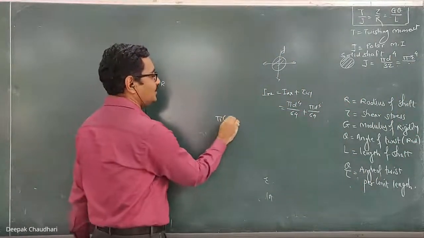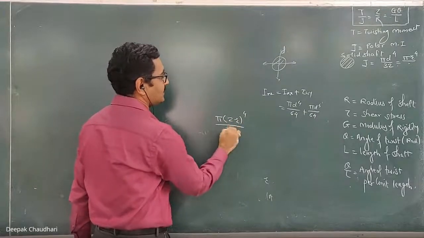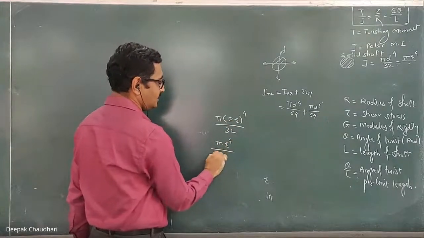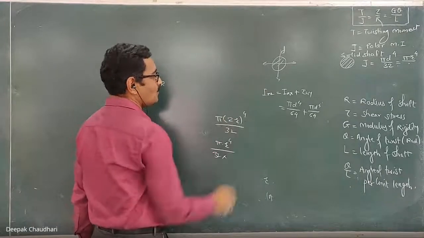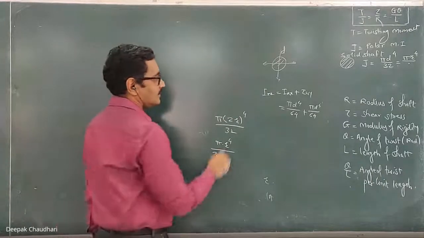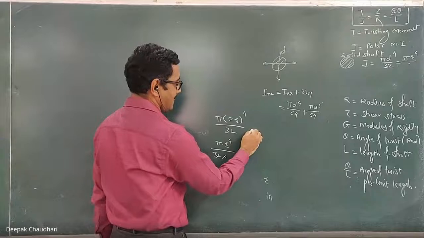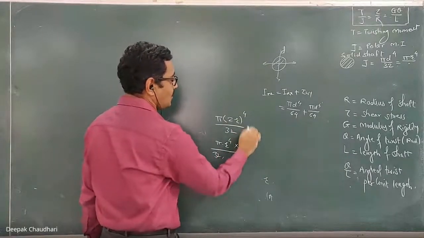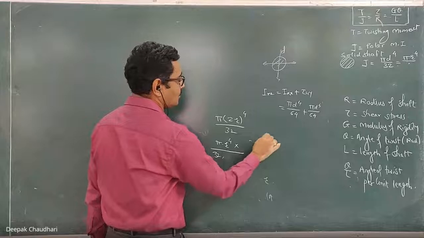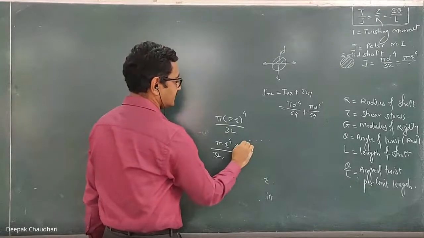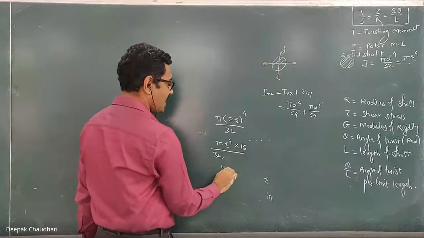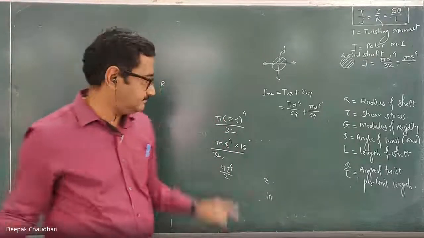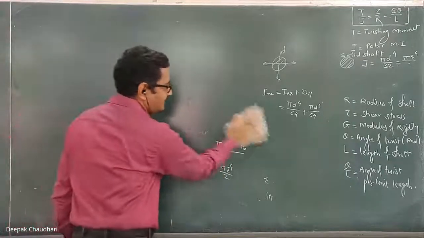That is pi into 2r raised to power 4 upon 32. Here, it is pi into r raised to power 4 upon 32 into 2 raised to power 4, which is 16. 2 raised to power 4: 1, 2, 3, 4. 4, 8, 16. So it is pi r raised to power 4 upon 2. Then I will check it once again and I will let you know.